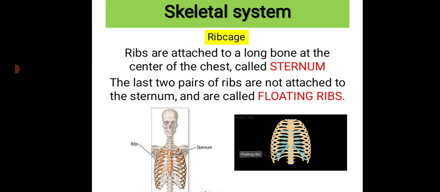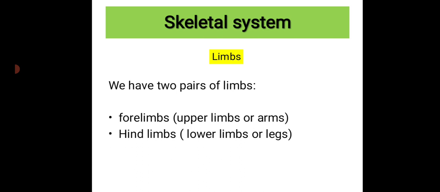Now, if you want to feel your rib cage that is present in your body, you can do it like this. You can run your fingers across the chest so that you will be able to feel your rib cage. Now, let us move to the next part.